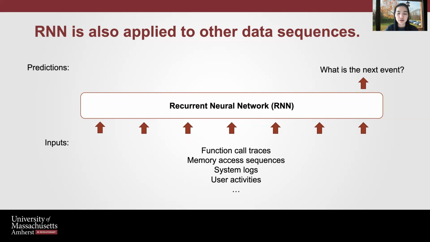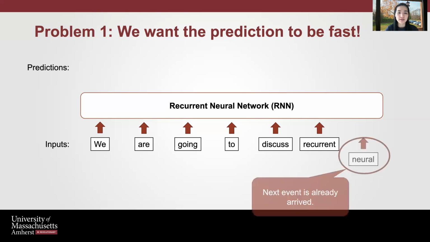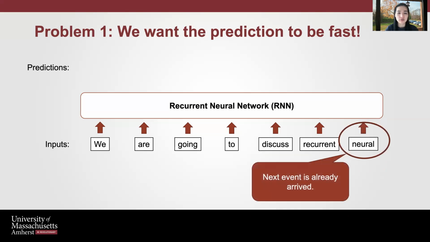Although RNN is very effective in many sequence modeling tasks, the effective adoption of RNN faces two main challenges. First of all, we want the prediction to be as fast as possible. Take the next word prediction task as an example. Suppose you are using RNN for prediction of next word. If the next event has already arrived even before your model can give you the prediction, then even though you have the prediction available, it won't bring any benefits.